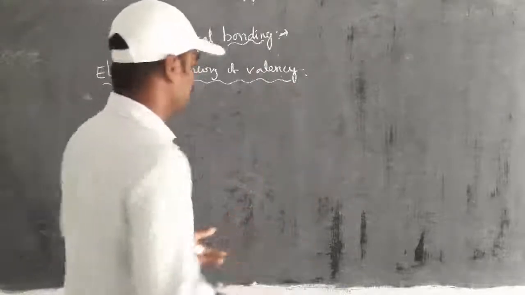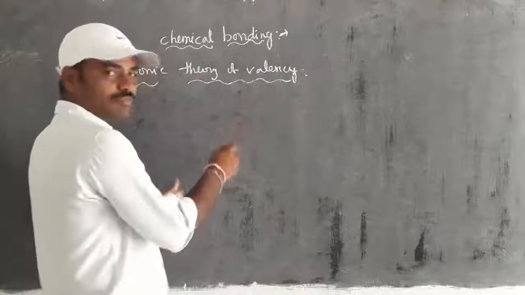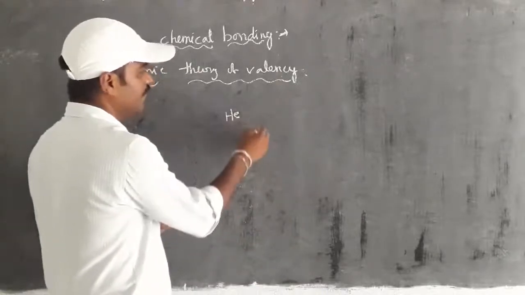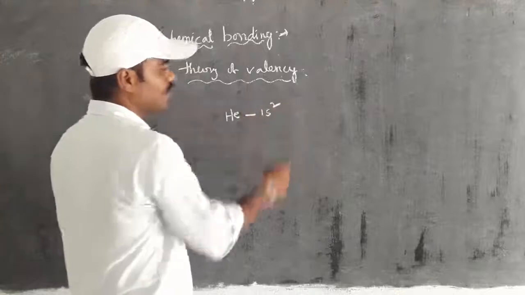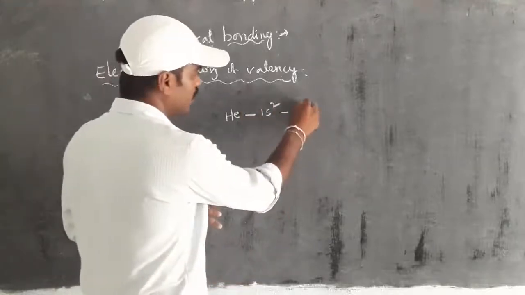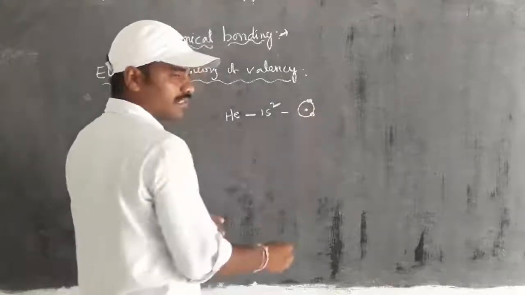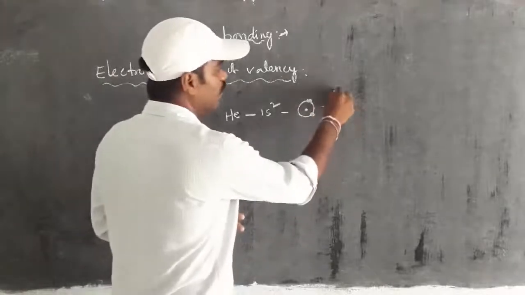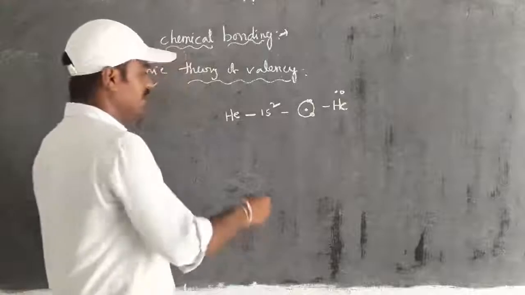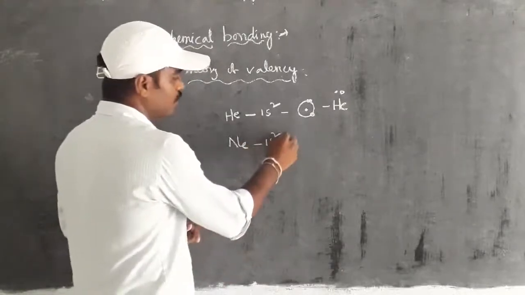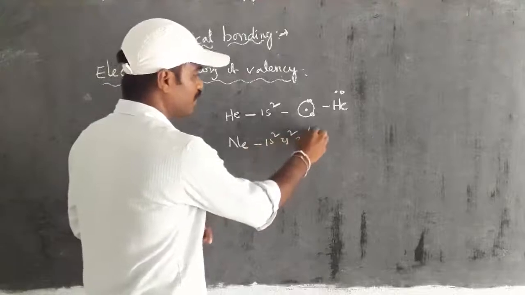Simply in the dot structure, whatever we discussed about hydrogen and nitrogen, then if you take helium, he observed the configuration as 1s2, and he noticed that it has 2 electrons in the first shell, like a pair. Then if you take neon, the configuration is 1s2, 2s2, 2p6.